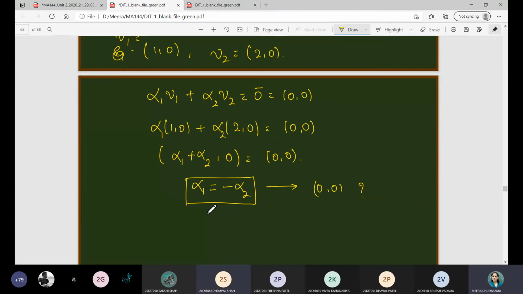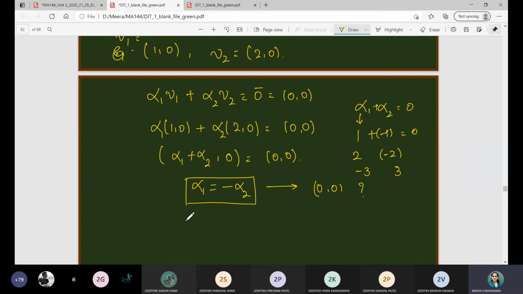Infinitely many, right? ऐसे बहुत सारे combinations होंगे alpha 1 alpha 2 के such that their sum is 0. For example, if you choose alpha 1 as 1, in that case you can choose alpha 2 as minus 1 such that this is 0, 2 then minus 2, similarly minus 3 then 3. So there are plenty of examples for which this condition is satisfied.